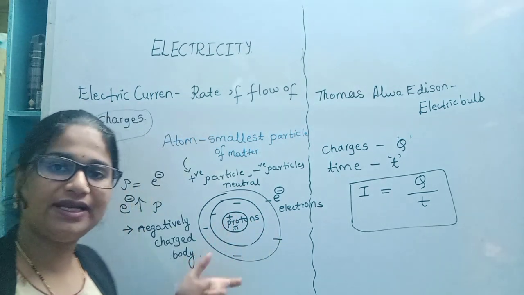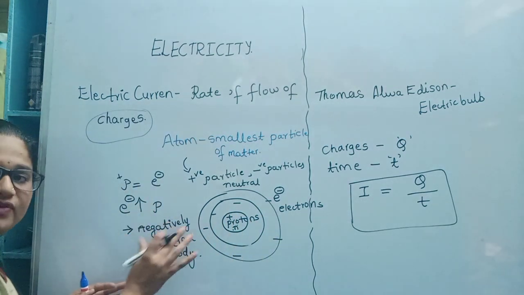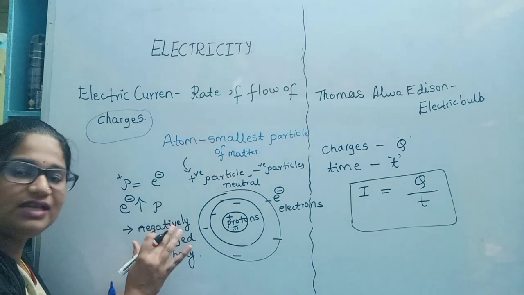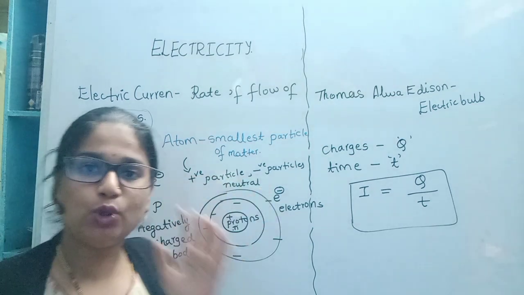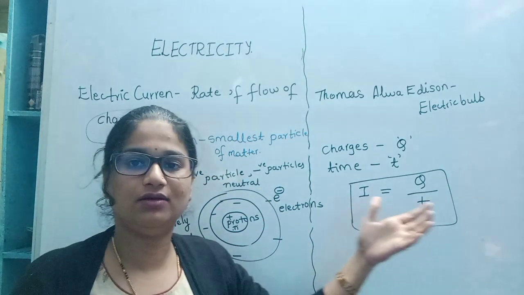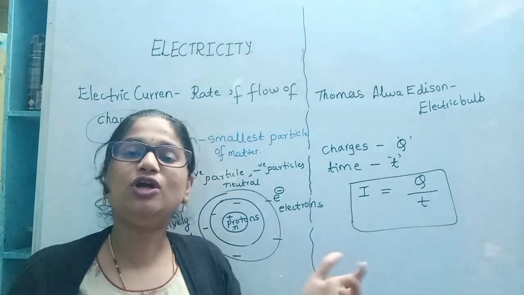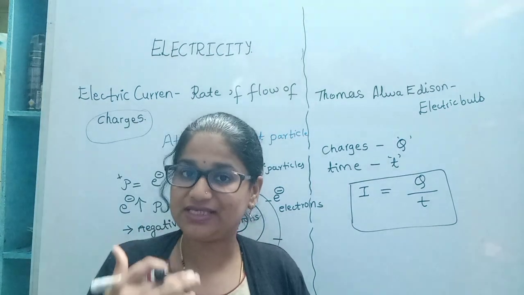So how does the electric current occur? That is due to the flow of negatively charged particles called electrons. How do they actually move? How will the current actually come? All that we are going to discuss in the upcoming session.